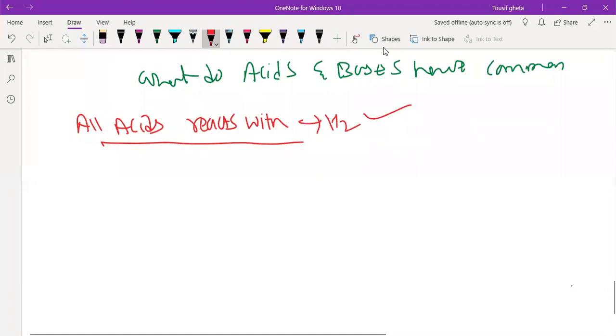And a very important thing: whenever an acid is dissolved in water, like hydrochloric acid, it will dissociate to give cations and anions. It will give H plus ions and Cl minus ions.